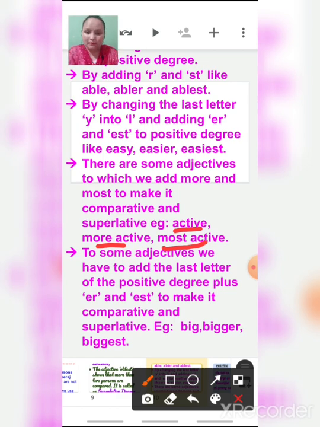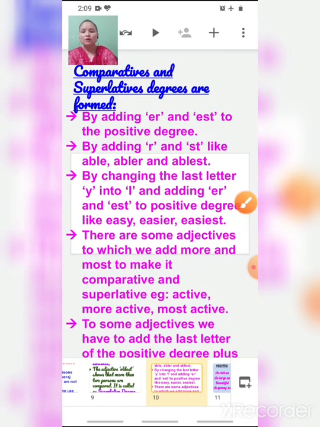To some adjectives we have to add the last letter of the positive degree plus er and est to make the comparative and superlative. Example: big, bigger, biggest. Here big is the positive one, then we repeat the last letter and add er, bigger, and then add est, biggest. In this form comparative and superlative degrees are formed.